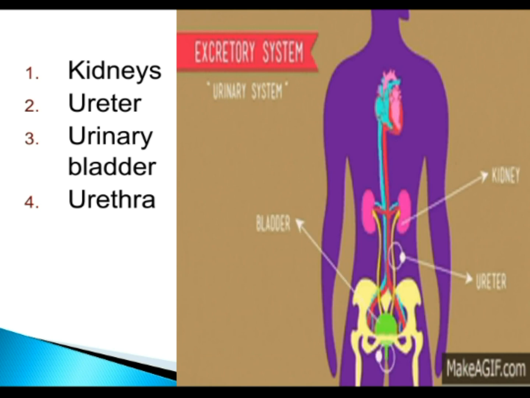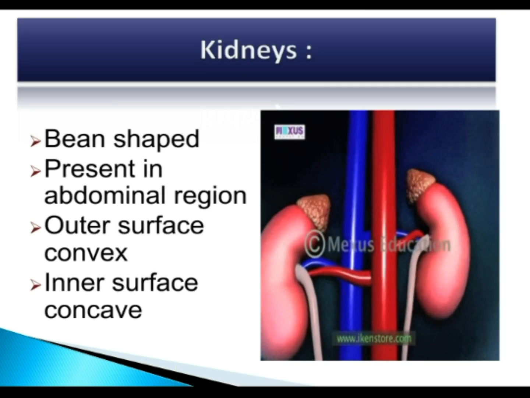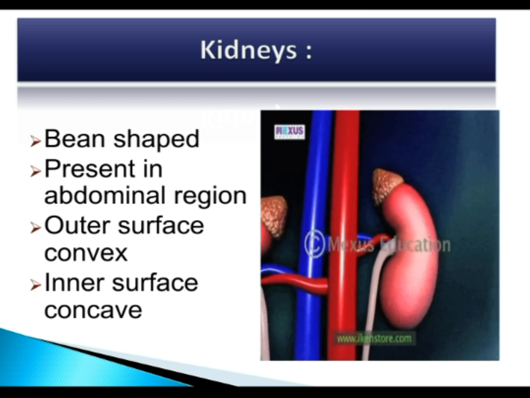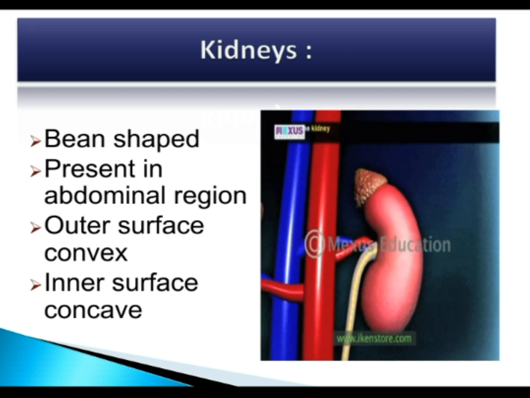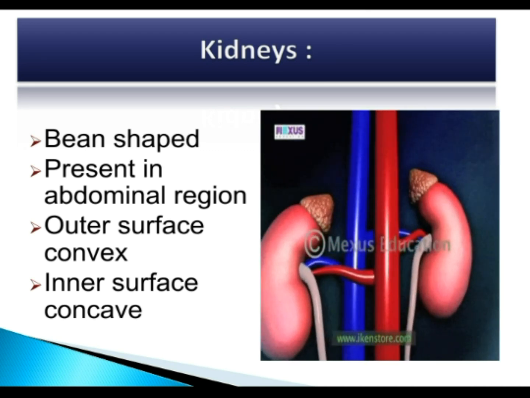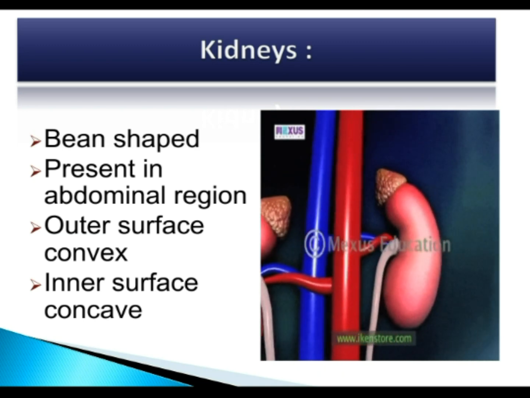Let's talk about them. Number 1. Kidneys. Human body has two dark bean-shaped kidneys present on each side of the vertebral column in the abdominal cavity. The outer surface of kidney is convex while the inner surface is concave.